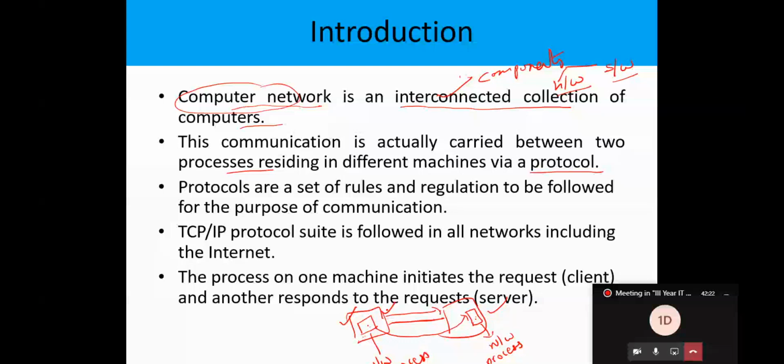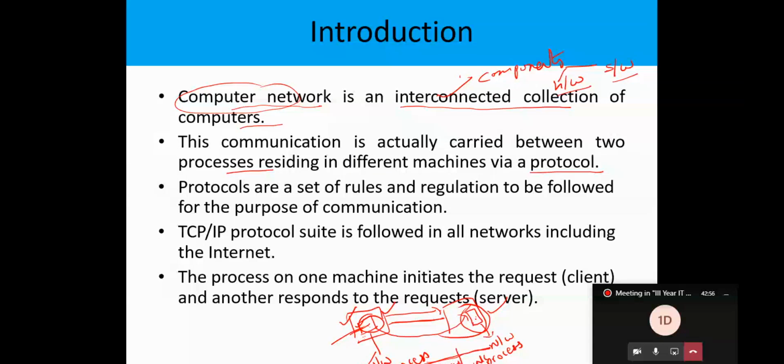Now, the concept is we have to develop these kinds of processes using the Java programming model. We have to design these network processes. In the sense, we have to establish the communication between these two network processes by using the Java Network API.